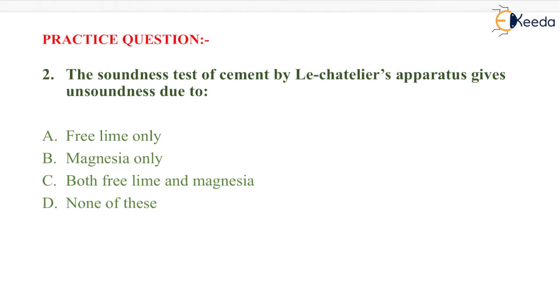The question is given as: the soundness test of cement by the Le Chatelier apparatus gives unsoundness due to. The first option is free lime only, the second one is magnesia only, the third one is both free lime and magnesia, and the last one is none of these.